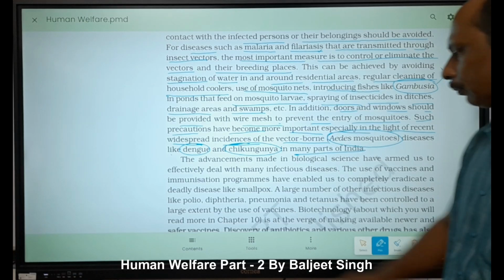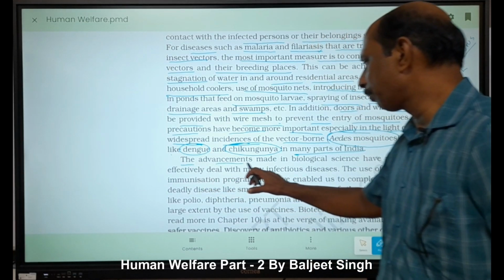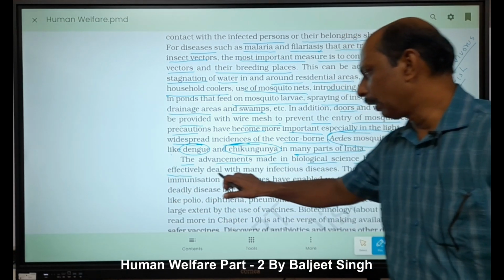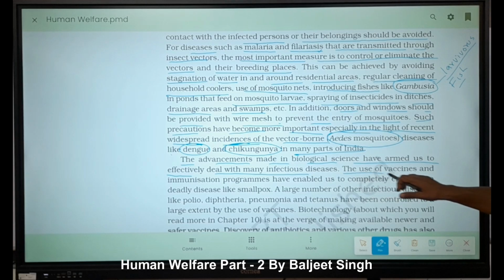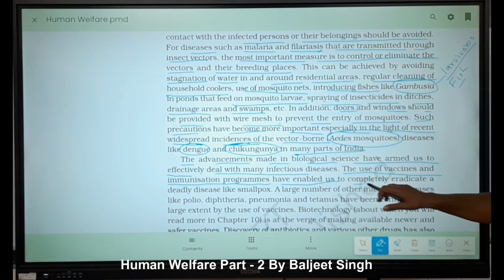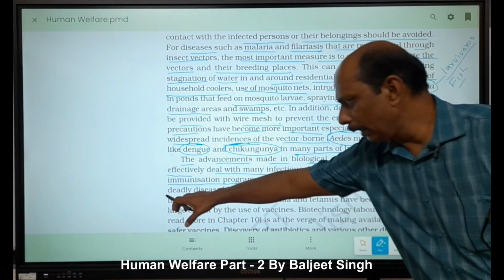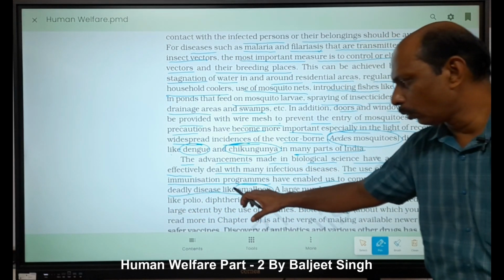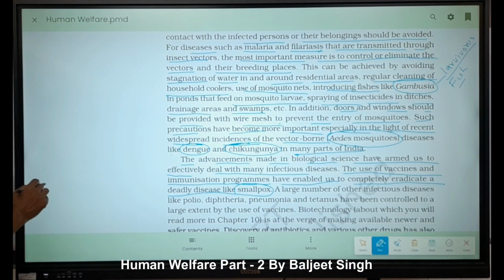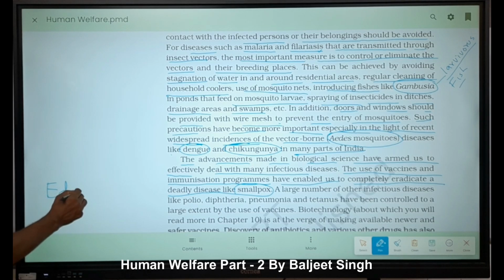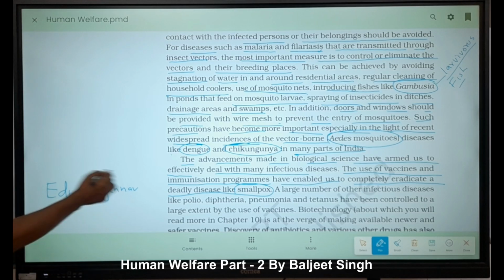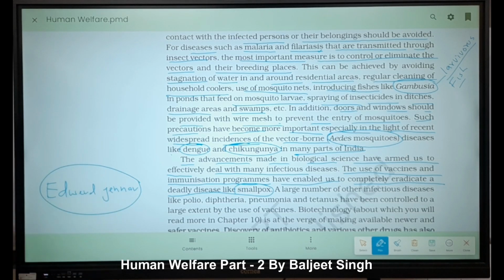Right? The advancement made in biological science has armed us to effectively deal with many infectious diseases. The use of vaccines and immunization programs has enabled us to completely eradicate a deadly disease, that is called smallpox. Who discovered the vaccine of smallpox? Edward Jenner. And he is also called the father of immunization.